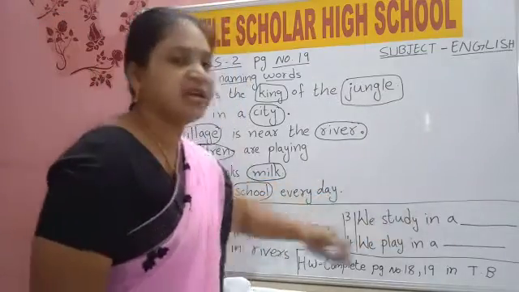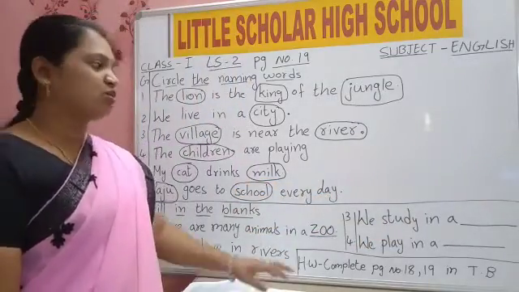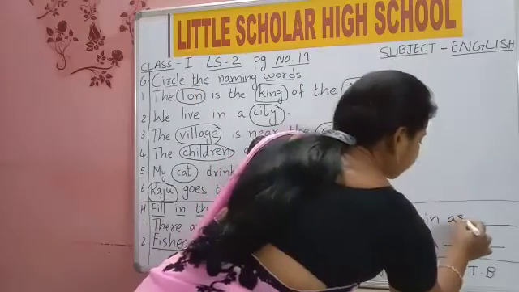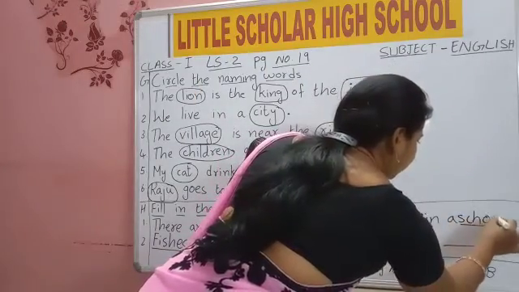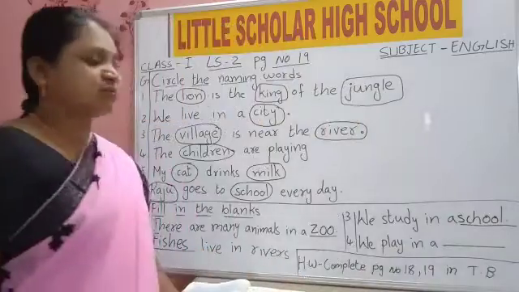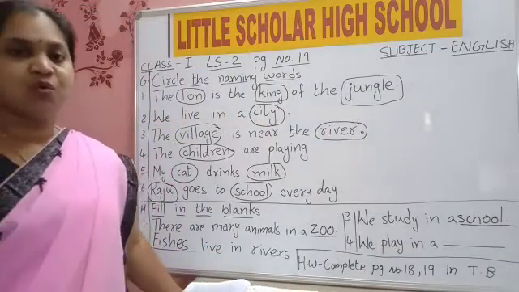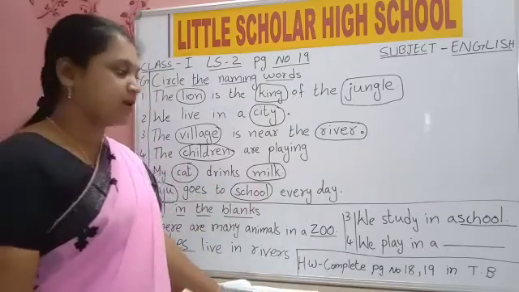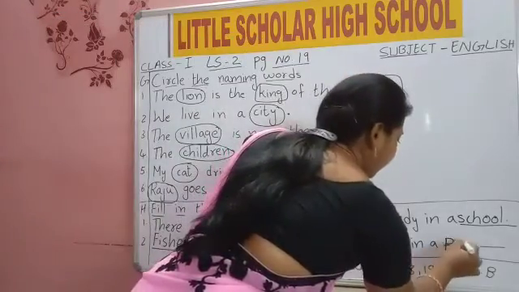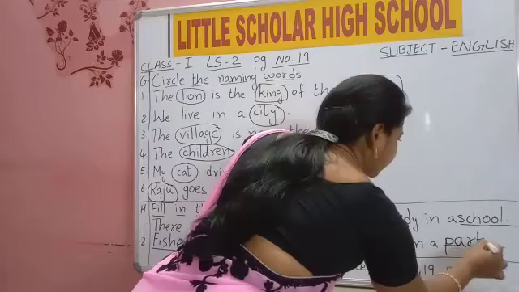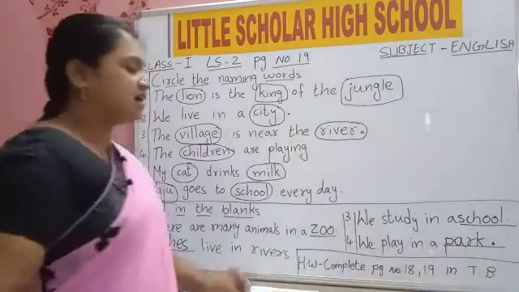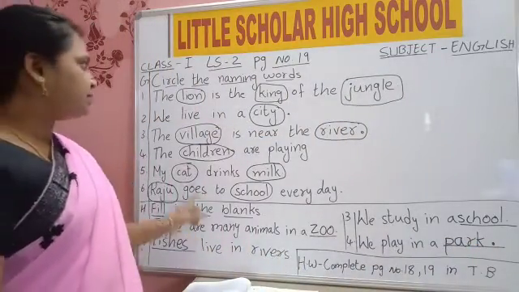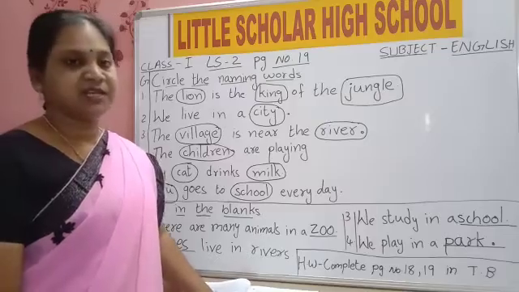We study in a. Where do we go to study? School. We study in a school. S-C-H-O-O-L. School. Say school spelling. S-C-H-O-O-L. School. We play in a. Where do you go to play? Park. P-A-R-K. Park. Put a full stop at the end of the sentences, children. Is it clear?